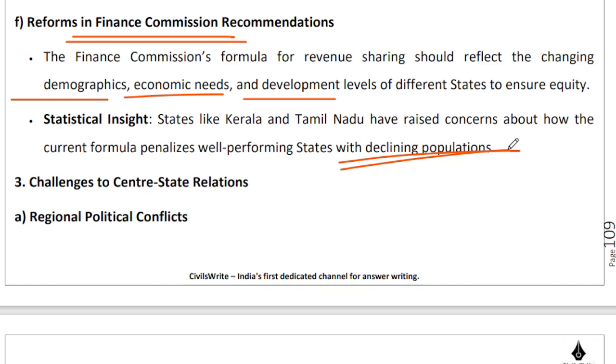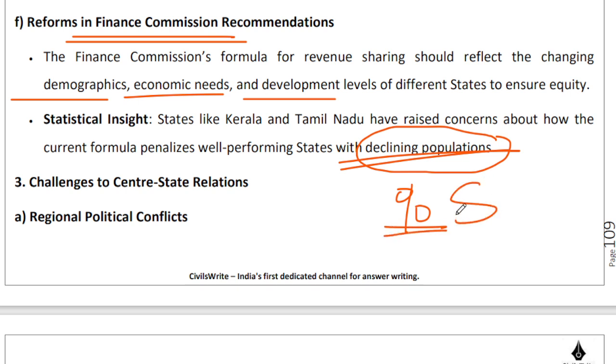So a lot of southern states are complaining that we should not be penalized for doing well in terms of controlling our population, because now if you look at the percentage share of the southern states in India's population, that has come down. So that will result in a reduced number of seats in Lok Sabha. If that also results into a reduced allocation of money to these states, these states are not going to take it very kindly. So we need to be very, very mindful of this aspect going ahead.